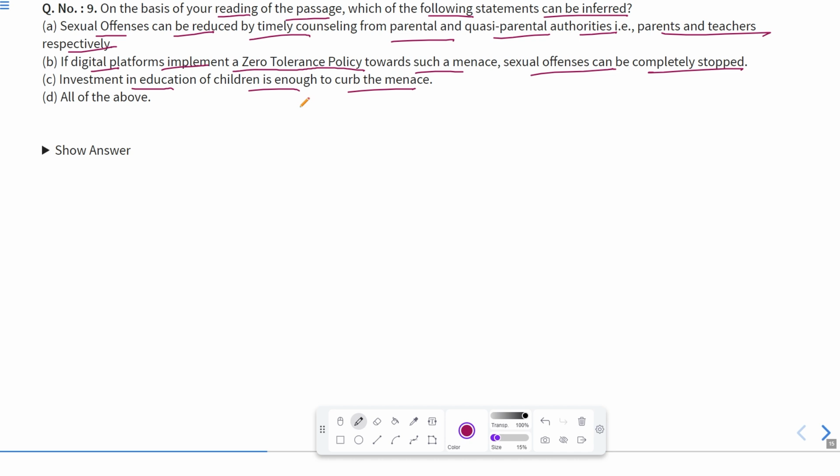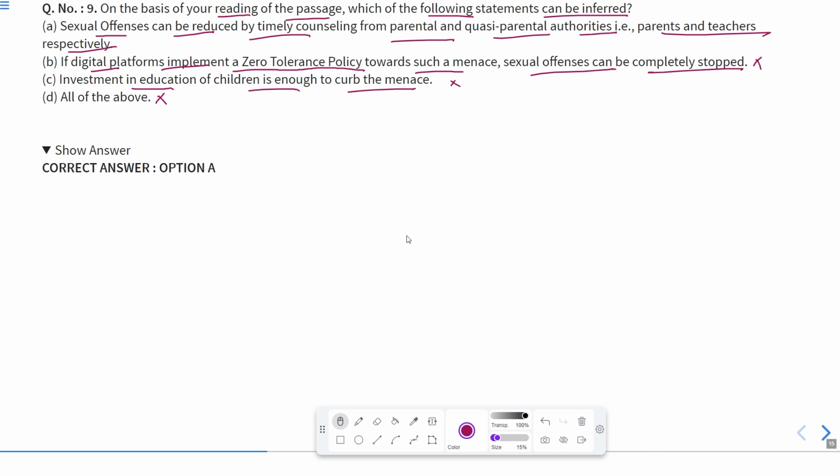They should be given smartphones and they should be checked properly, and they should be properly given the knowledge of how to use the internet, or the fair usage of the internet. So this cannot be the correct answer. If this cannot be the correct answer, all of the above will not be the correct answer. Therefore, the correct answer is option A.